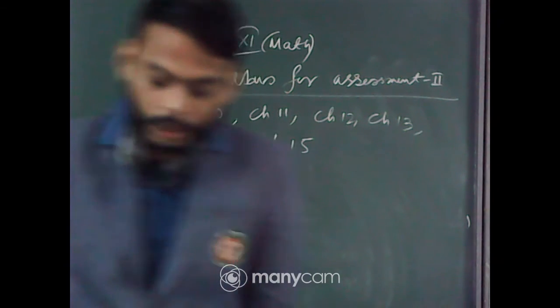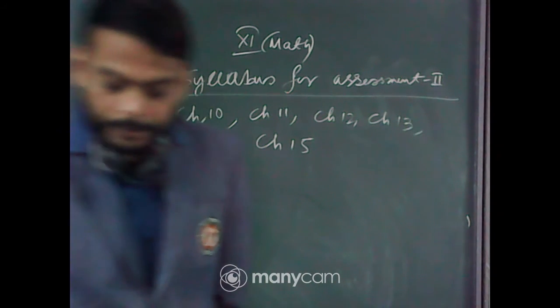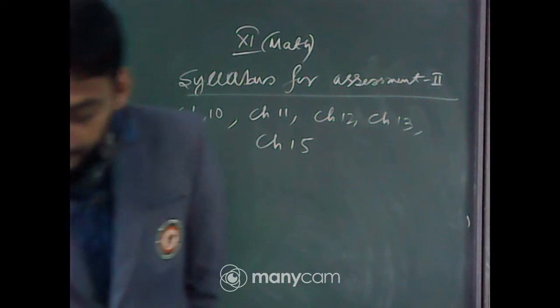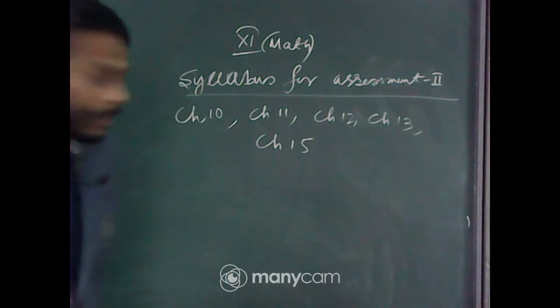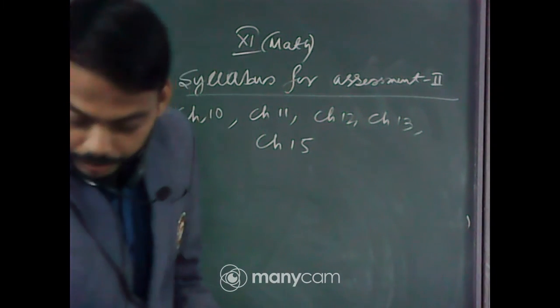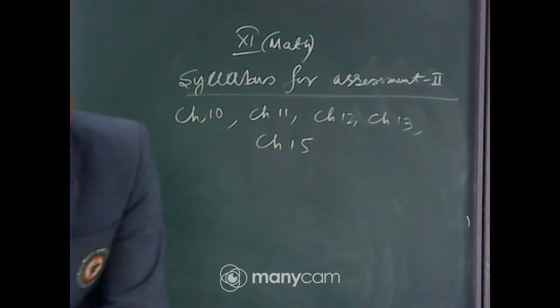Okay, very good. Now move on to 3D geometry. We have started already. The first chapter, first exercise already done. Today we will discuss the distance between 2 points. Page number 271, NCERT book.